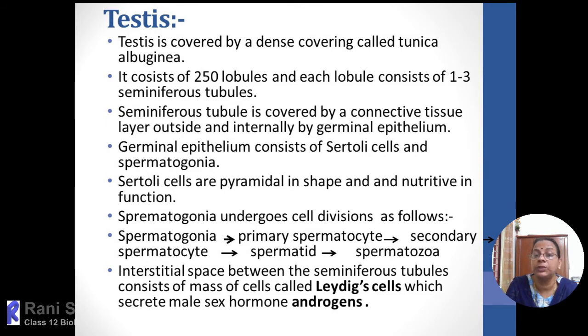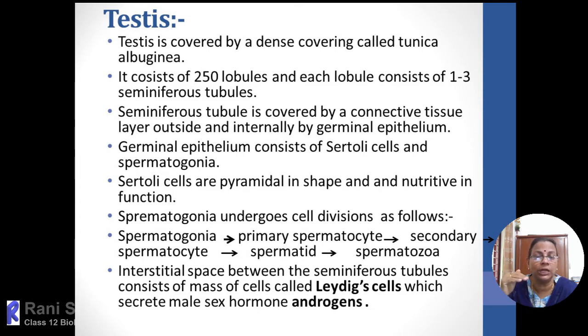spermatogenesis is called spermiogenesis, because the globular spermatid, which is round in shape, has to transform into a tadpole shape. So there are morphological changes that occur. That morphological transformation of spermatid to spermatozoa, the last step of spermatogenesis, is called spermiogenesis.